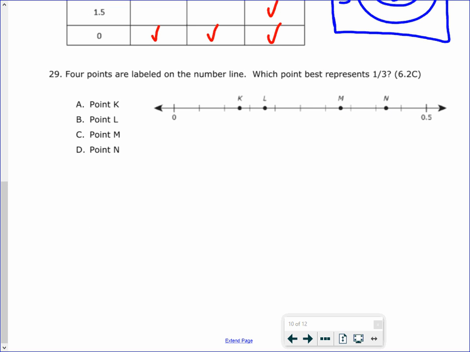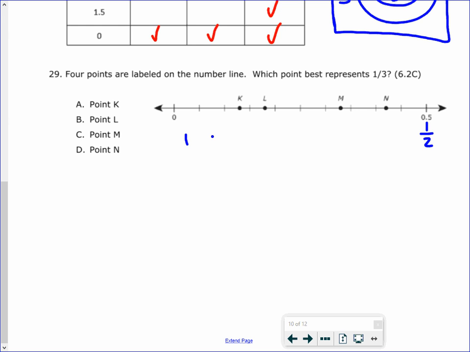All right, number 29. 4 points are labeled on the number line. Which point best represents 1/3? So in this case, remember, you have to be very careful because this is actually not one whole. This is half of a whole. So you got to be very careful. This would be 1/2. So we need to kind of envision where 1/4 would be. So in this case, actually we'll just use decimals. Let's see how many spots there are.